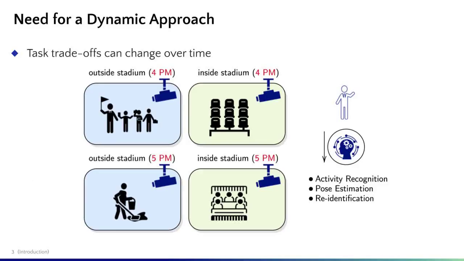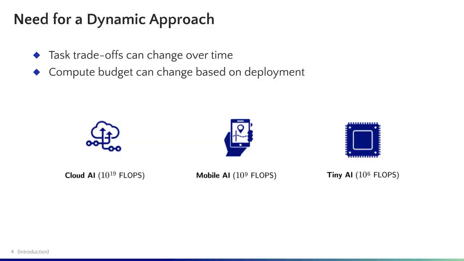To understand this, let us consider a surveillance scenario where we have a multitask model which performs pose estimation, activity recognition, and identification. At a certain point of time, the user might require high performance only in identification, but some moments later, we might not care about it at all, rather focusing on the other tasks. Similarly, the user's compute budget can also change dynamically depending on the device of deployment. These practical requirements motivate the problem addressed in our paper, where we aim to dynamically adapt multitask models to these changing task preferences and compute budget.